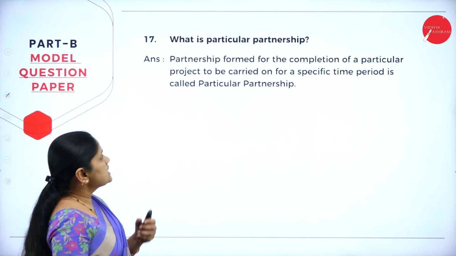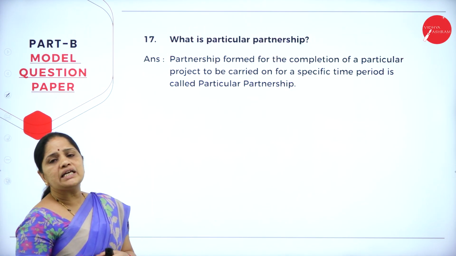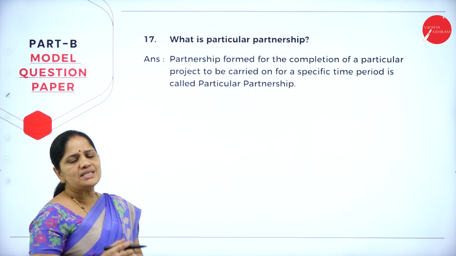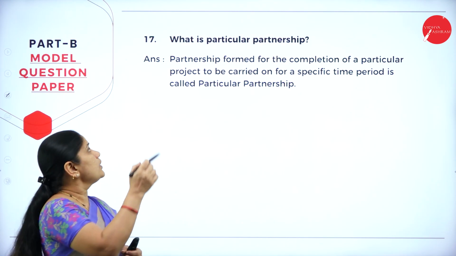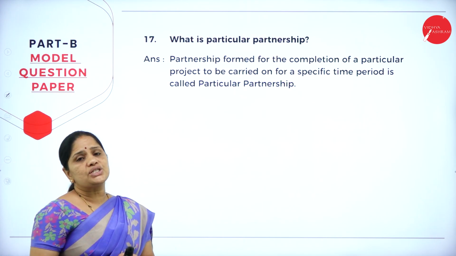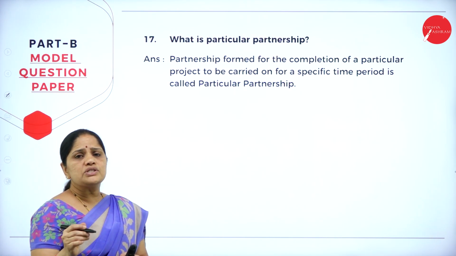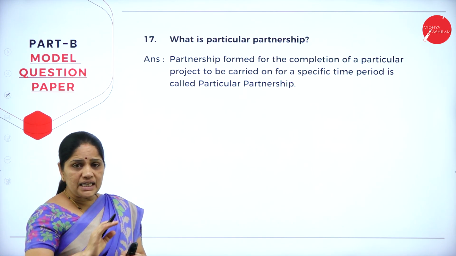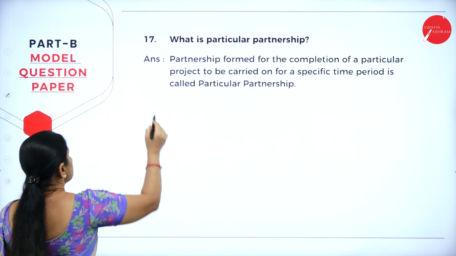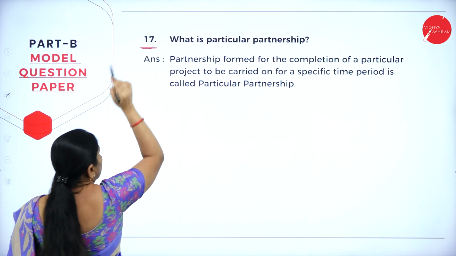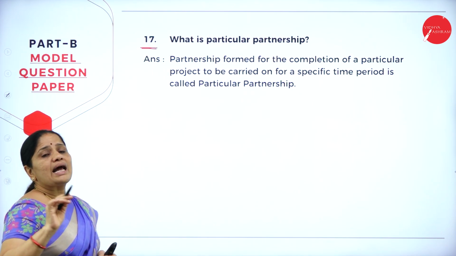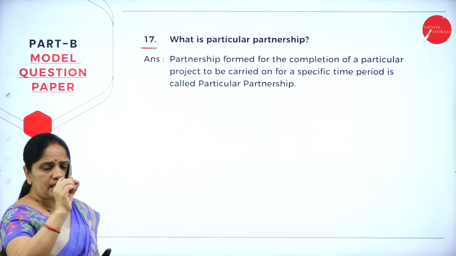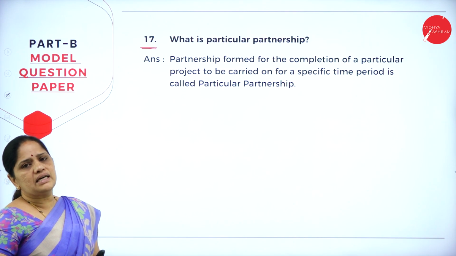Then the next question, what is particular partnership? Now, one more thing I want to caution you students. In section B, there is a continuation in the question number. Most of the students write section B and then write 1, 2, 3 again. Please don't do that. This is the question number which has to be mentioned when you are writing the answer. So, if it is question number 17 you are answering, write 17 and write the answer.